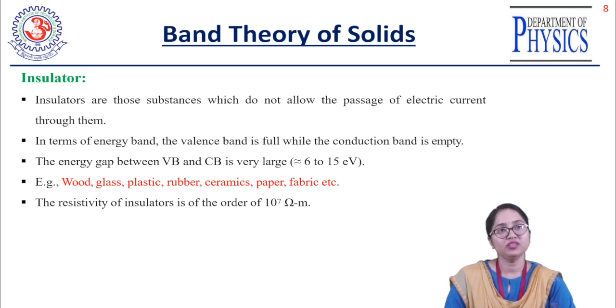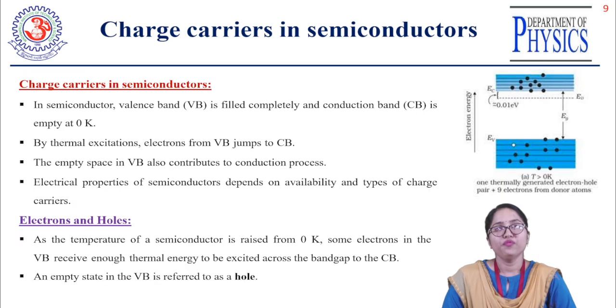In case of the semiconductors, the band gap value starts increasing from 1 electron volt, and it can vary to more than 1 electron volt based on the different semiconducting materials. And the insulator, which has the high energy gap or band gap, has a range of 6 to 15 electron volt.